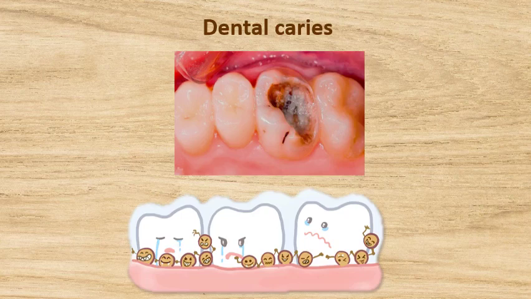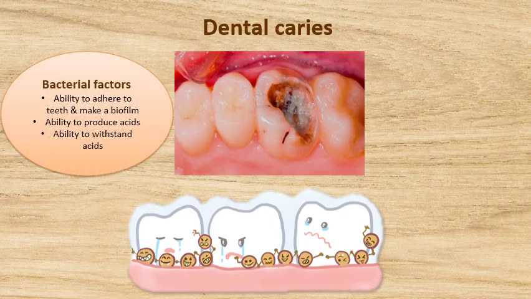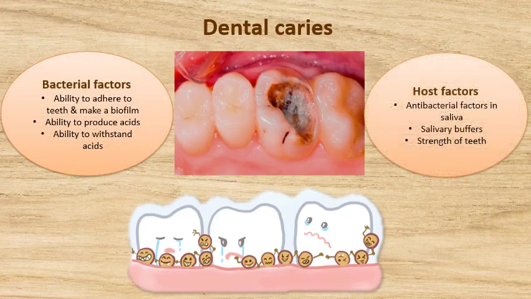As you have already learned, dental caries is a multifactorial disease. Do you know why it's called a multifactorial disease? It's because many factors such as bacterial factors, host factors, then dietary factors such as consumption of starch and sugar-rich foods, and also oral hygienic practices such as brushing teeth using a fluoride-containing toothpaste can influence the development of dental caries.